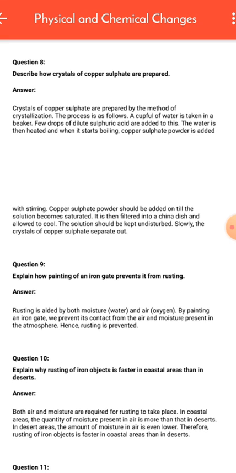Question number 9. Explain how painting of an iron gate prevents it from rusting. So your answer is, rusting is caused by both moisture, water, and air, oxygen. By painting an iron gate, we prevent its contact with the air and moisture present in the atmosphere. Hence rusting is prevented.